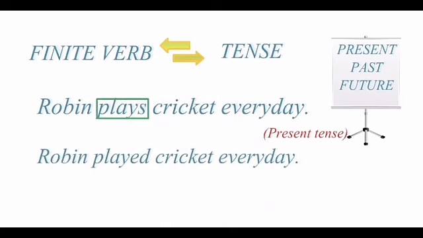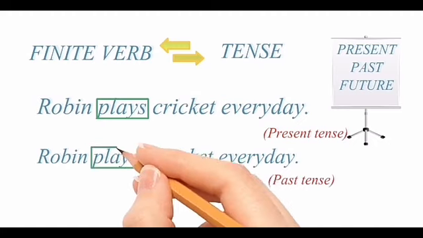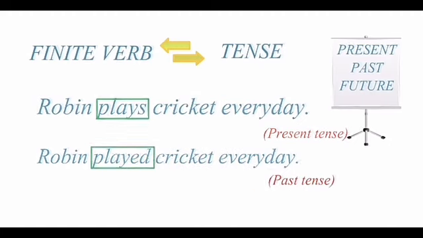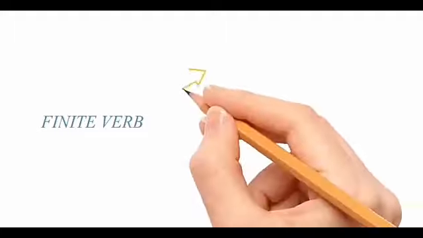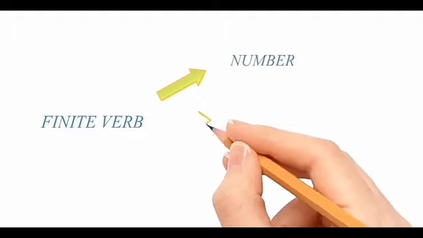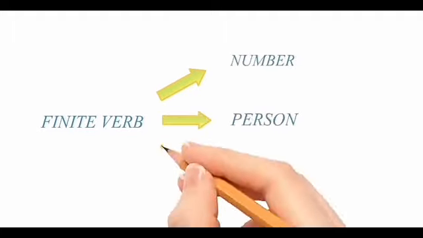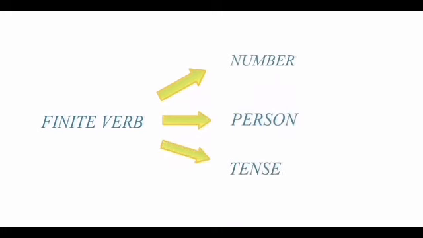In next sentence, Robin played cricket every day. The tense has been changed, this sentence is in past tense. Past form of the verb is used. So this is what the rule says, a finite verb changes as per the number of the subject, as per the person of the subject and as per the tense of the sentence. I hope it's clear to you now.